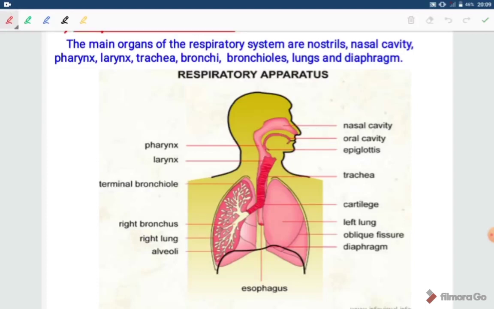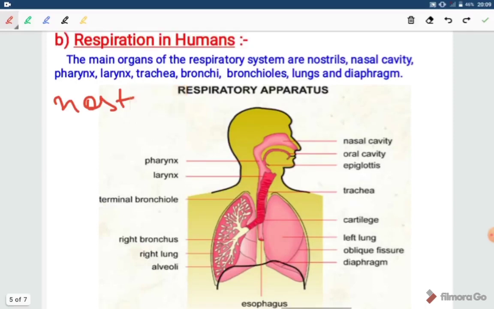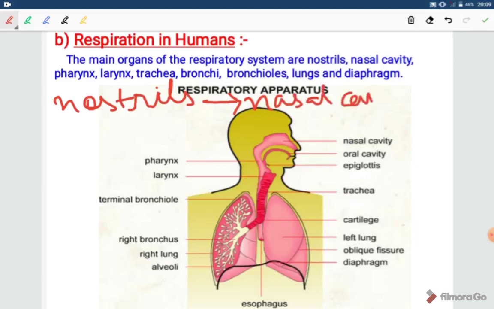First of all, air will enter our system by means of the nostrils. Then it will pass through the nasal cavity. Then it will pass through the pharynx.